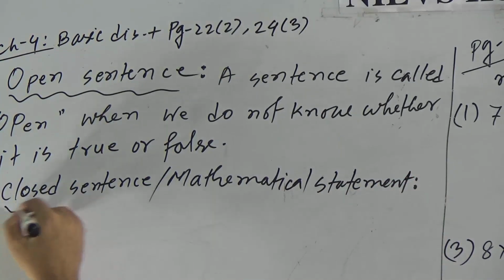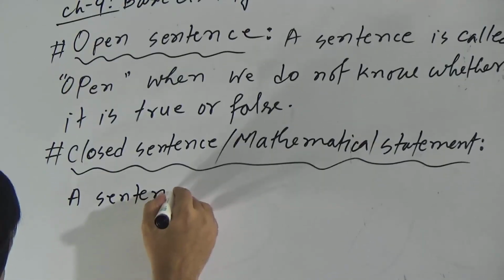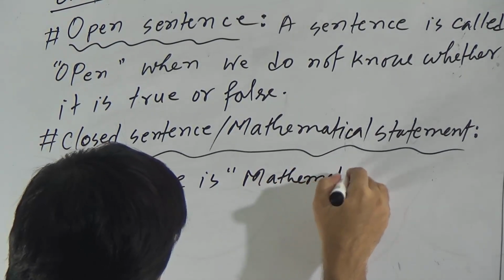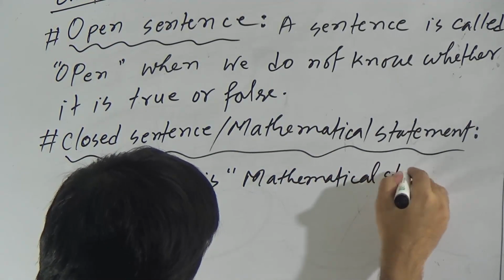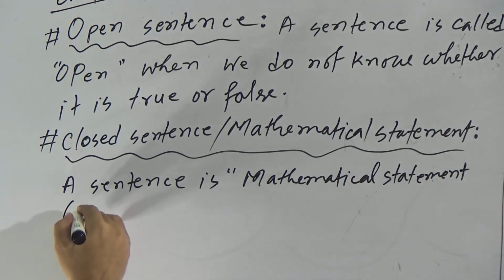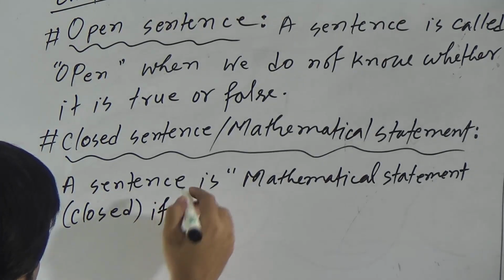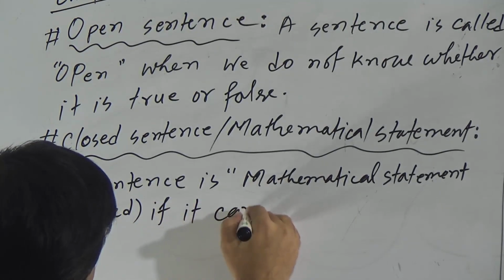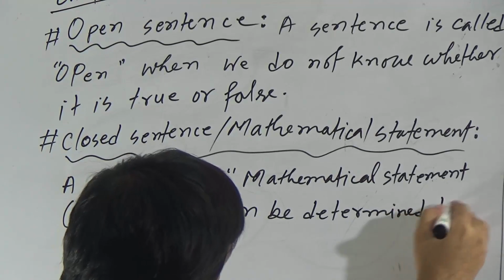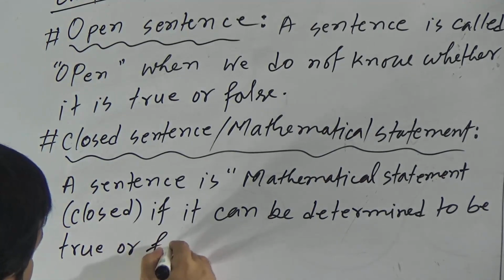A sentence is a mathematical statement, or closed, if it can be determined to be true or false.